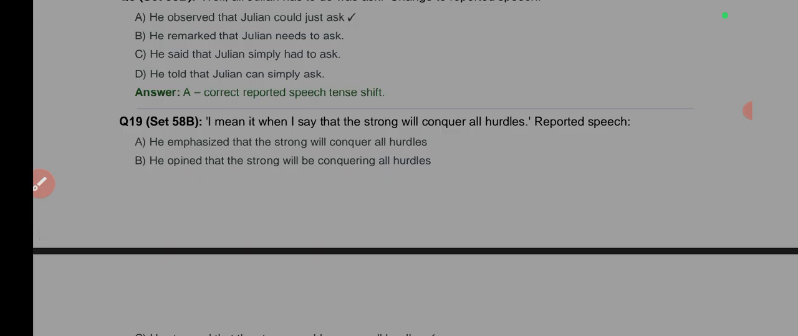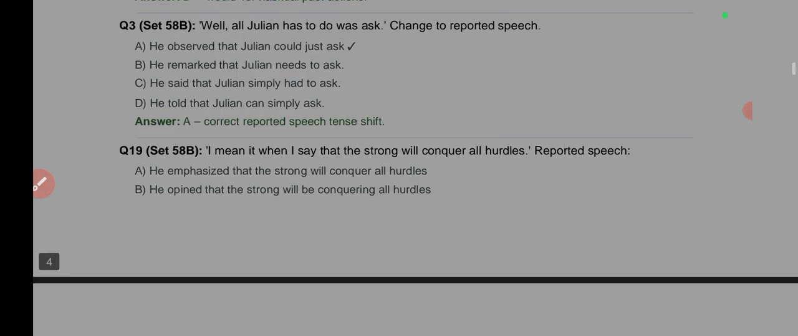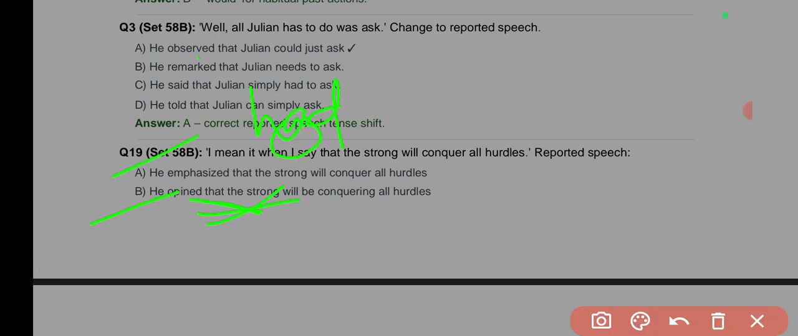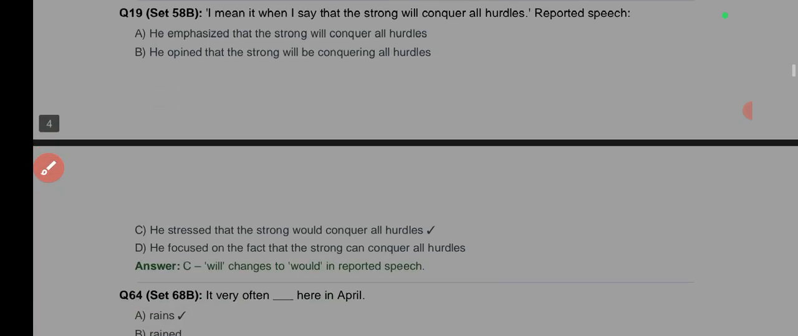He said, "I mean it when I say that the strong will conquer." Okay, he emphasized. That's a good point. Option A seems to be more credible than B. So we can say option A is feasible. He opined that the strong will be conquering. That doesn't make sense, like I said. Then let's go to option C.